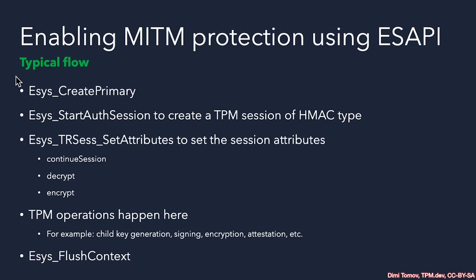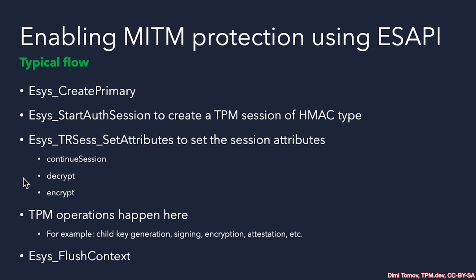Let's take a look at how to enable parameter encryption using eSAPI. First, we need to have a primary key that we will use as seed for the session key. And then we need to use the eSAPI API for starting a TPM session to create such a TPM session of HMAC type. Once this is done, we need to make sure to set the proper session attributes to enable parameter encryption, which are decrypt and encrypt.